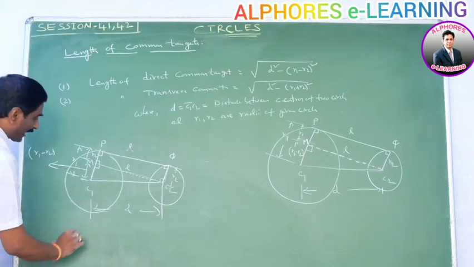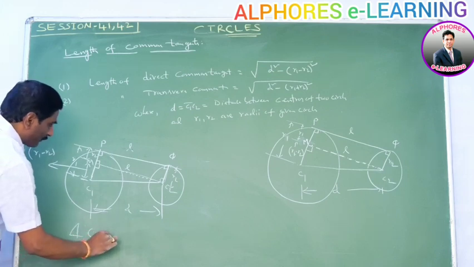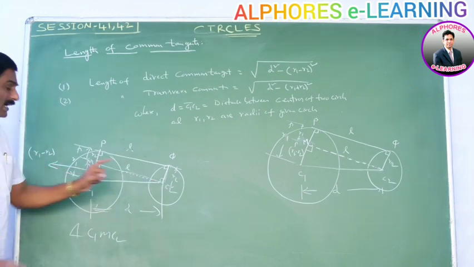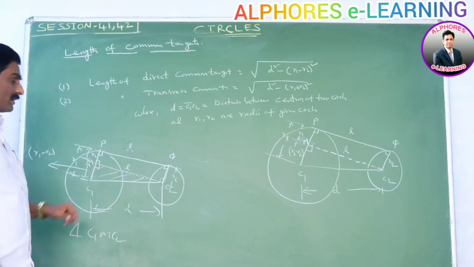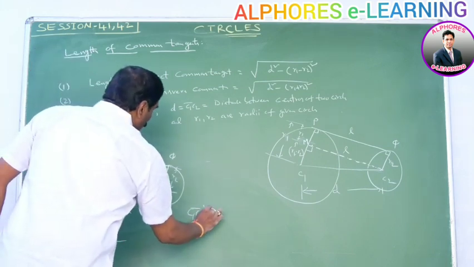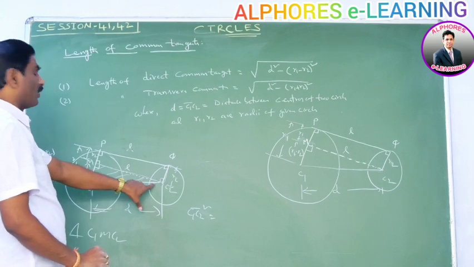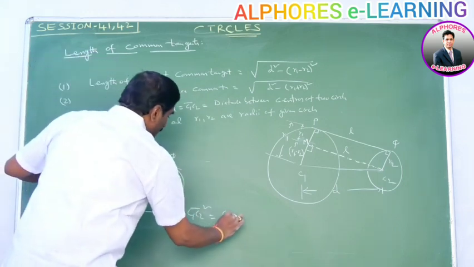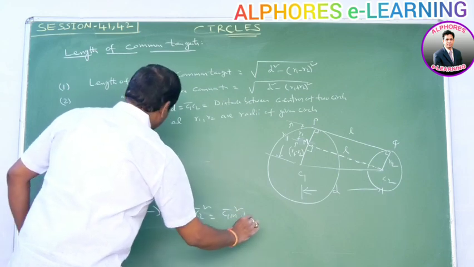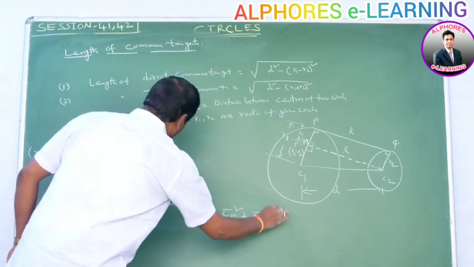Now, triangle C1MC2 is a right angle triangle. In a right angle triangle, the hypotenuse square is equal to side square plus side square. The side opposite to 90 degrees is the hypotenuse. That means C1C2 whole square is equal to C1M whole square plus MC2 whole square.